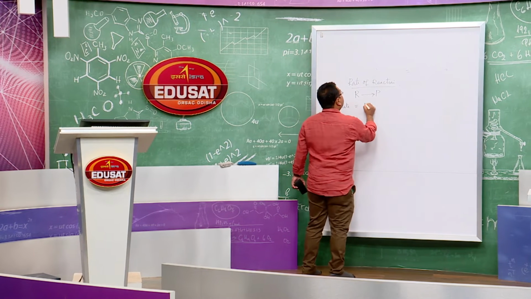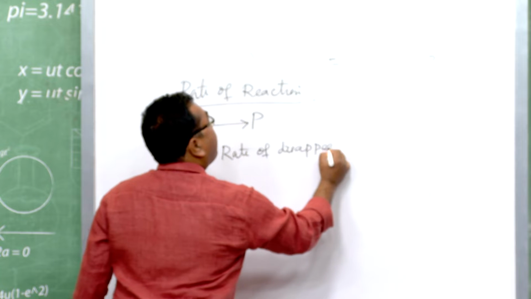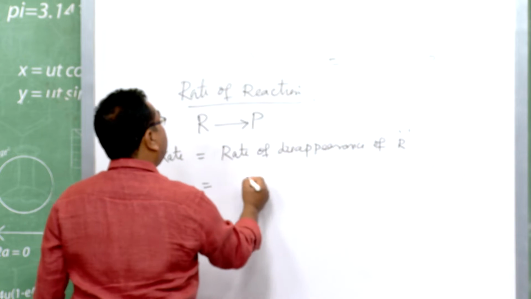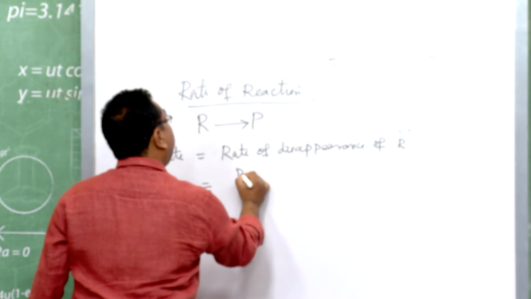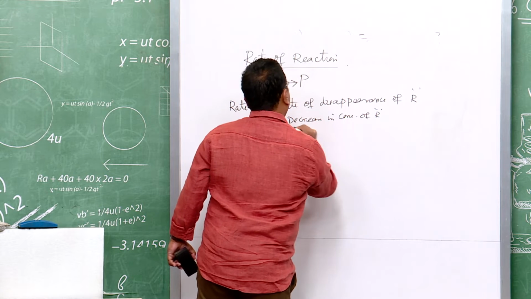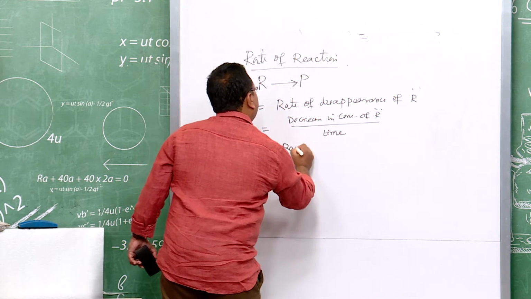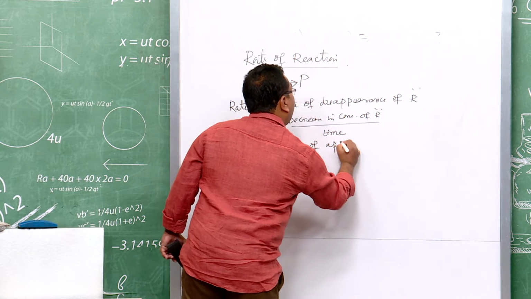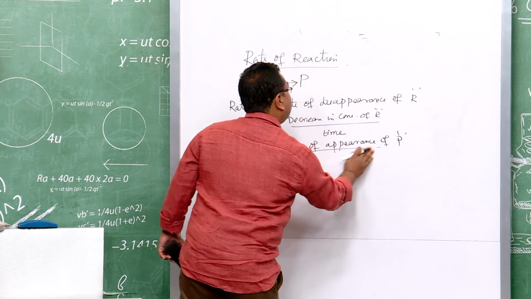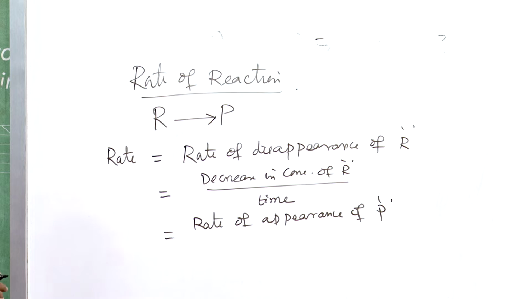I can write this as rate of disappearance of R. Also, I can write it as the decrease in concentration of R over a finite time. Similarly, I can tell you the rate of appearance, or formation, of P, where P stands for the product.